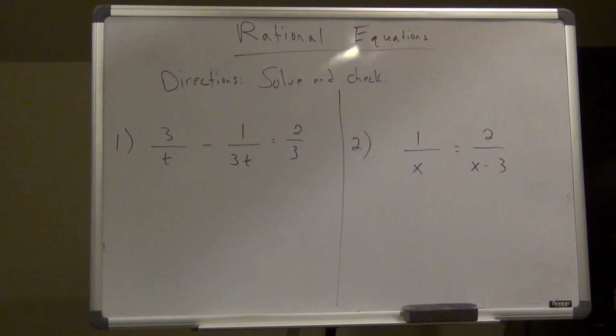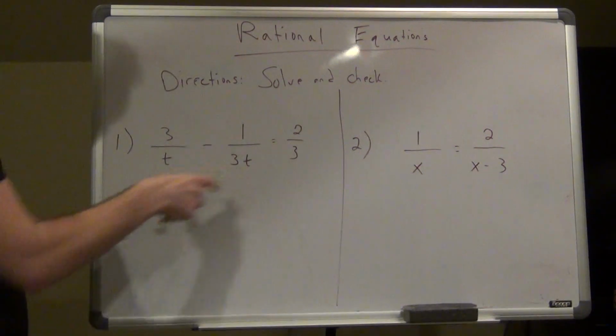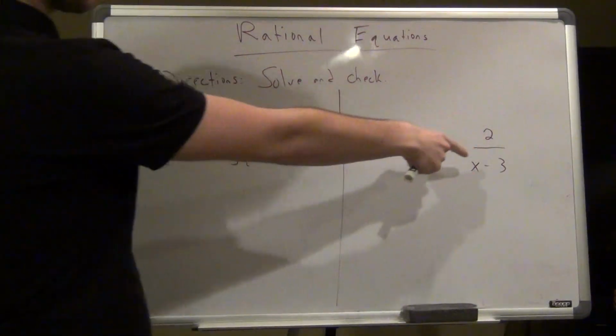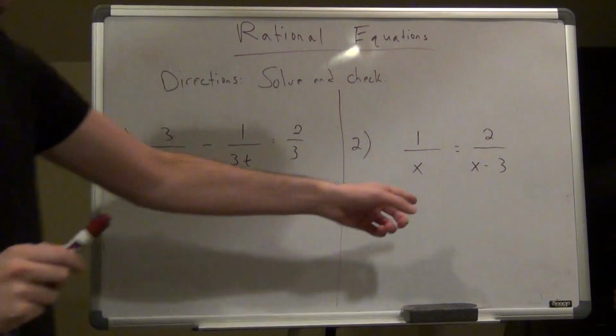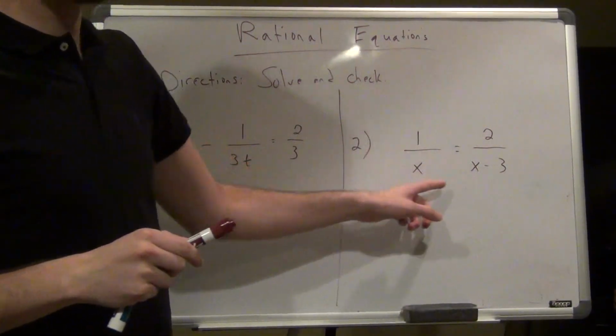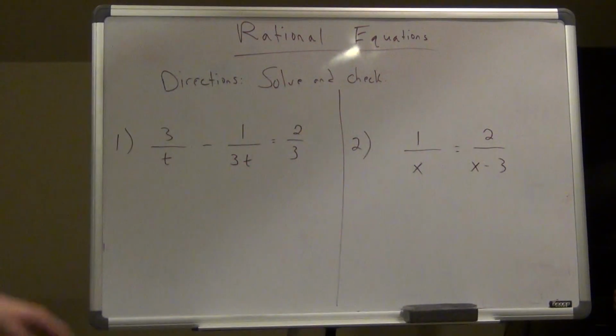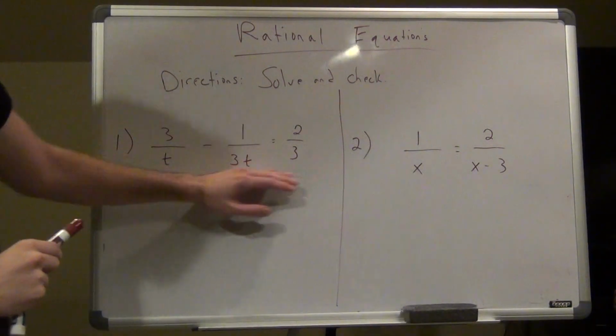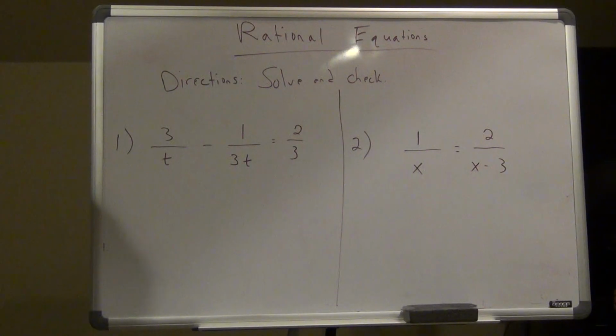I have 3 over t minus 1 over 3t equals 2 over 3. The first thing I want to do, if I don't see how these 2 fractions are equal to each other, which we'll get to in a second, is this: if I don't have 2 fractions exactly equal to each other like this, I have to first find a common denominator. Remember we were finding a common denominator? So let's do that first.